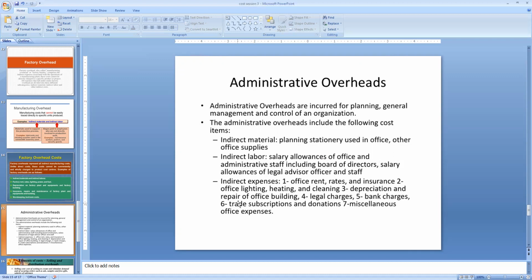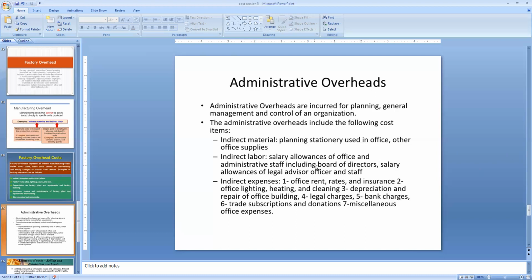These administration expenses are in the nature of indirect expenses, which include salaries of office staff, accountants' salary, directors' salary, rent and rates for a building, postage, printing, stationery, right? These all come in the category of administration overheads.